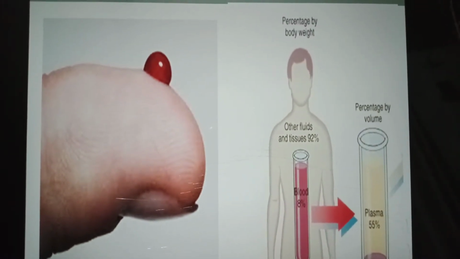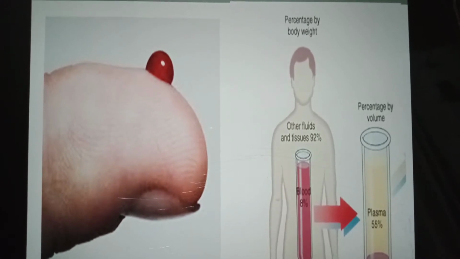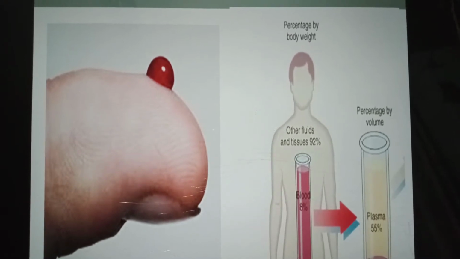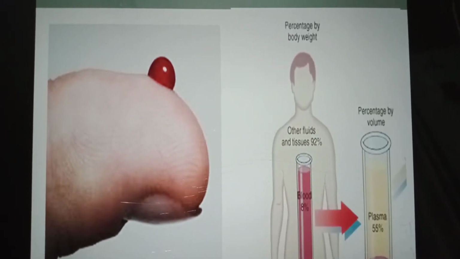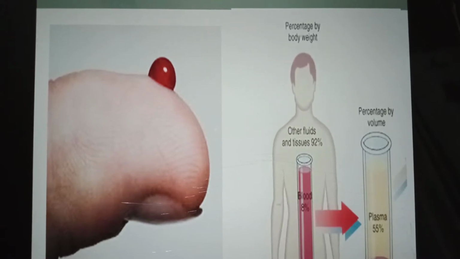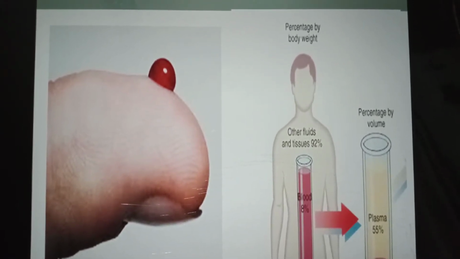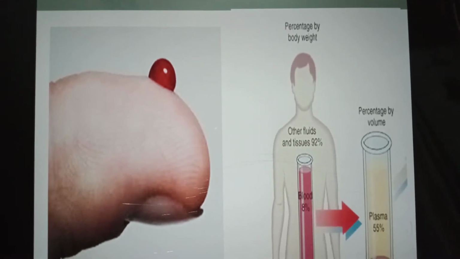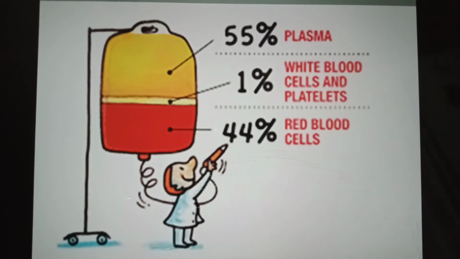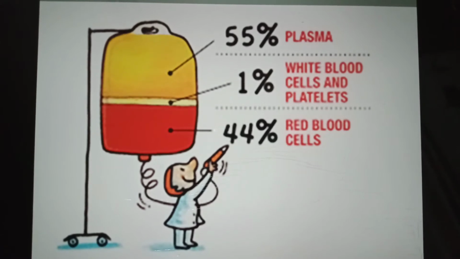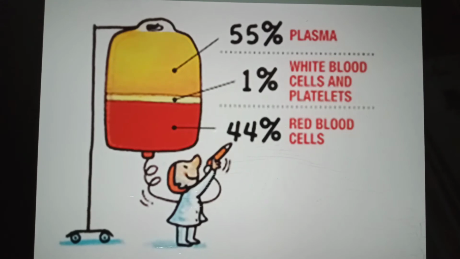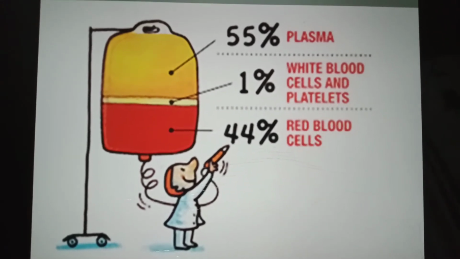Blood is a specialized body fluid, a connective tissue that is composed of a liquid called blood plasma and blood cells. The weight of blood in our body is about 1 by 12th of our body weight. The average adult body has about 5 liters of blood. In a healthy person, plasma constitutes about 55% by volume of blood, and cells or cell-like bodies are about 45% by volume of the blood.